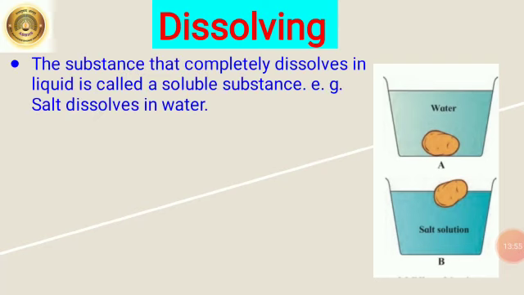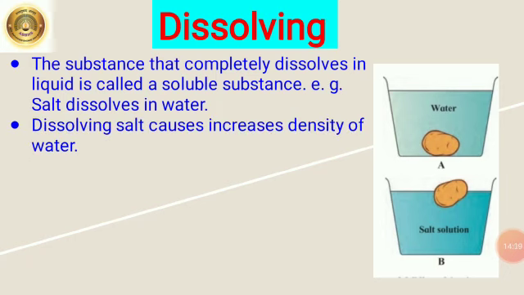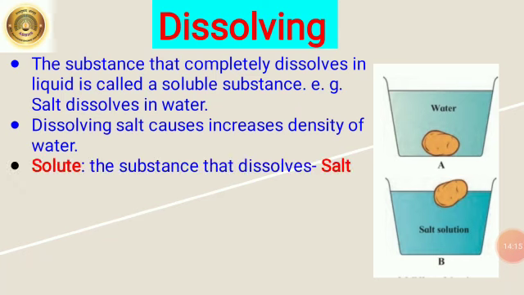The substance that completely dissolves in liquid is called a soluble substance. For example, salt dissolves in water. Another example is sugar. Sugar also dissolves in water. Dissolving salt increases the density of water. The process of dissolution takes place. The particles of salt spread in water and slowly become smaller and smaller and ultimately disappear. This is called dissolving.